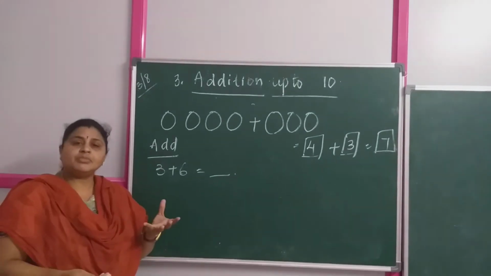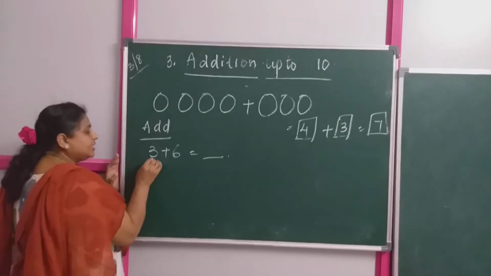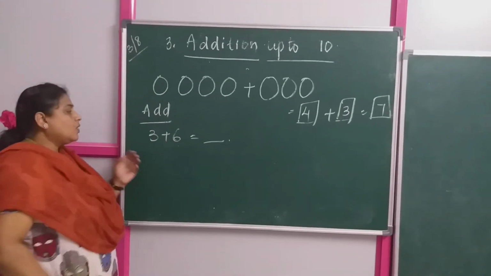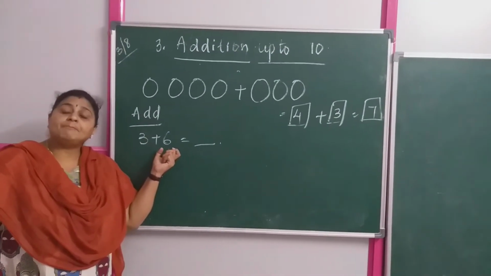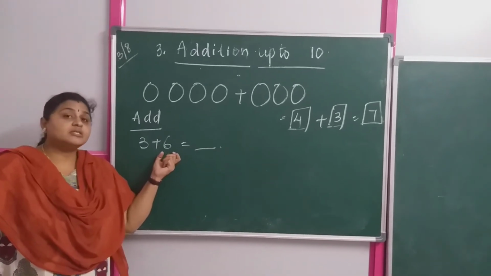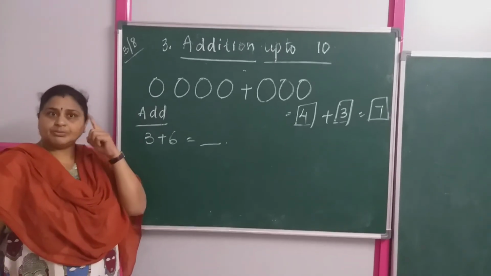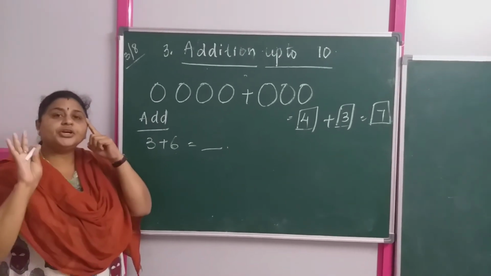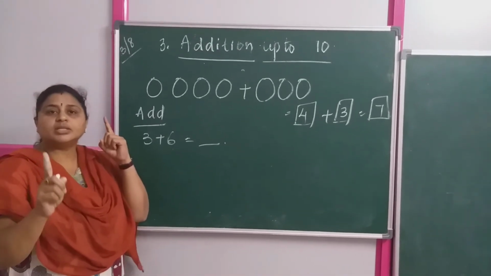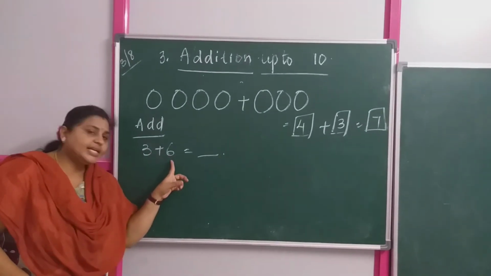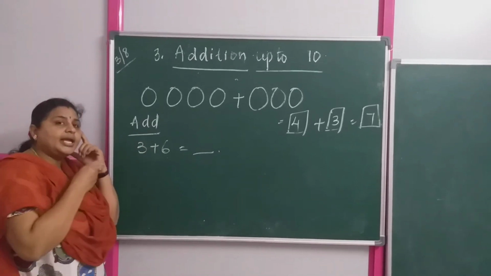Now, you know the lesser number and the bigger number, the small and the big concept. Now, if you see, 3 and 6 are there. Listen carefully. In 3 and 6, which is the bigger number? Yes, 6. Only one formula, children: bigger number in the mind and smaller number on your fingers. Bigger number in the mind, smaller number on the fingers. Now see, put 6 in your mind and the smaller number 3 on your fingers.